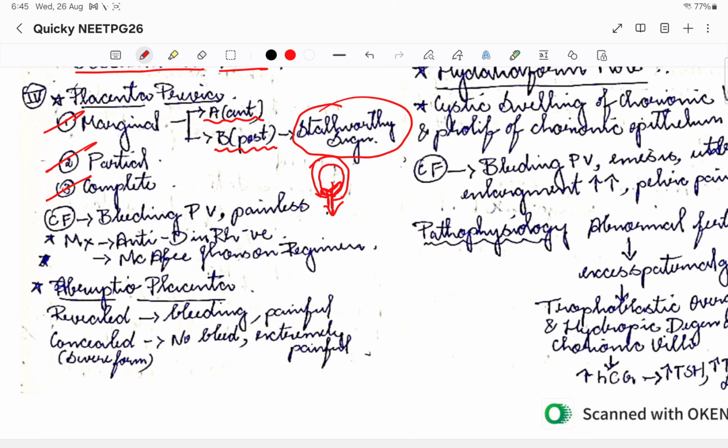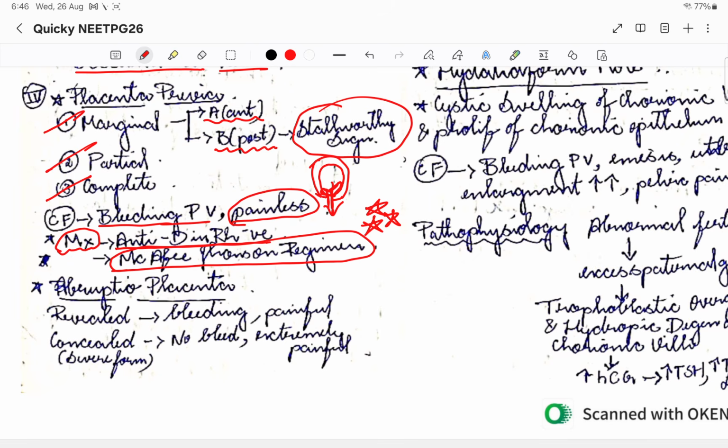The clinical features will be bleeding per vaginum, painless bleeding, with respect to placenta previa. The management will be anti-D in Rh negative pregnancies, and the Macafee-Johnson regime will be followed to deliver the baby. Please remember this name, Macafee-Johnson regime.